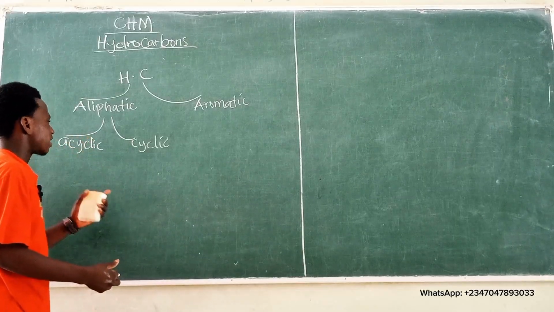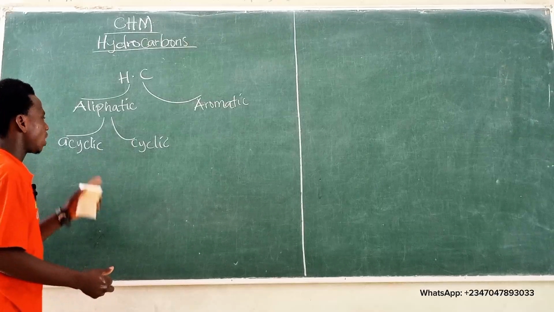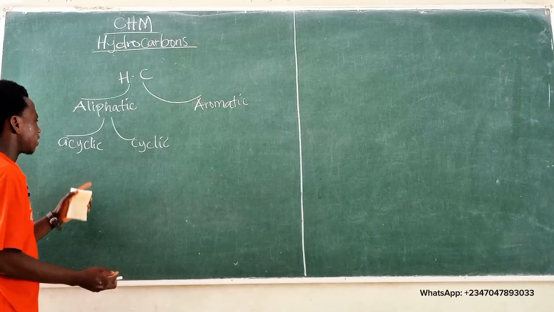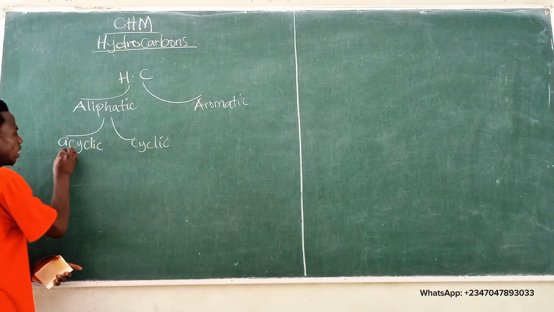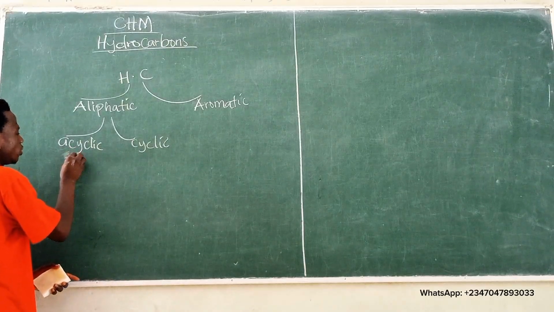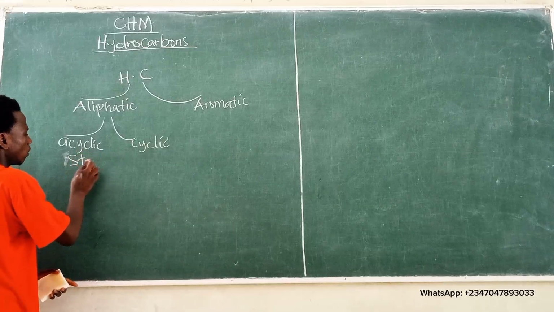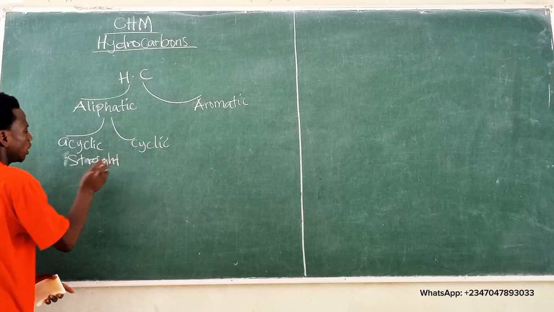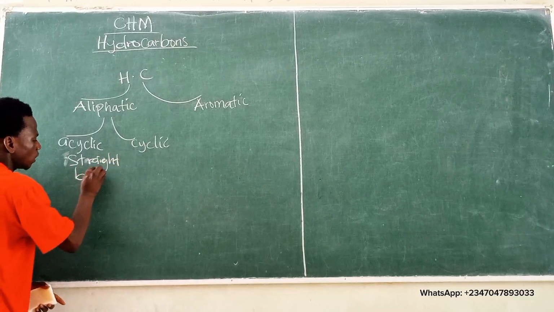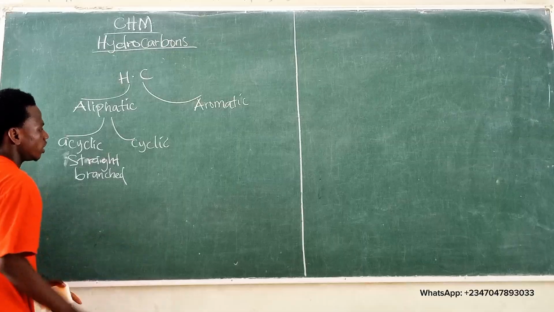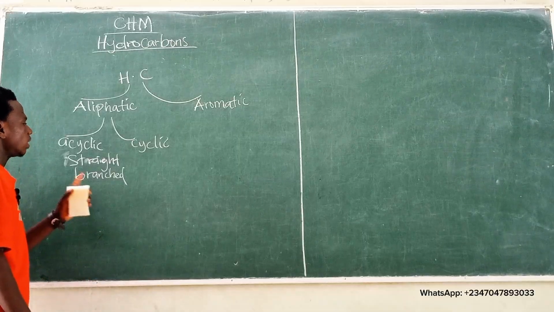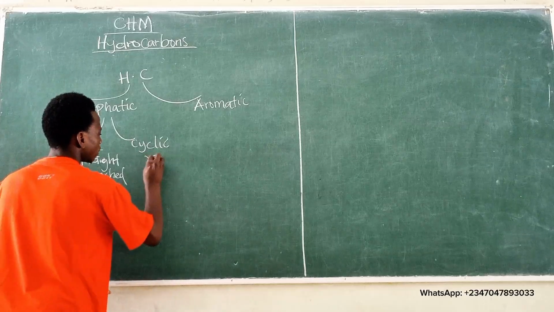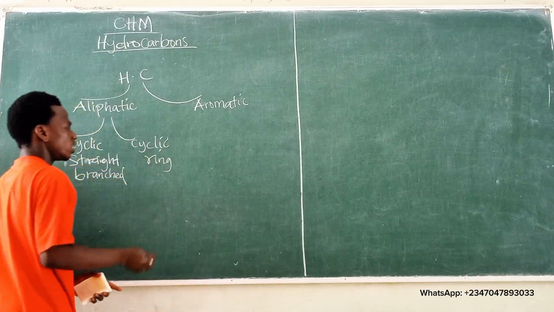Those hydrocarbons that are said to be acyclic are the ones that have a straight chain or a branch chain. Those that have a cyclic structure are the ones that are ring in structure.